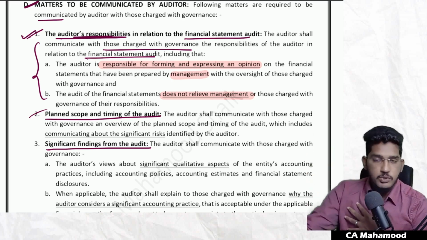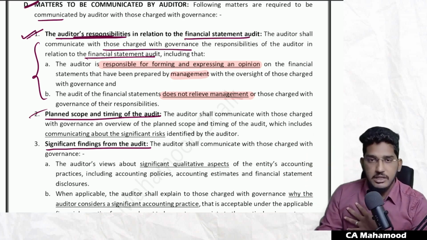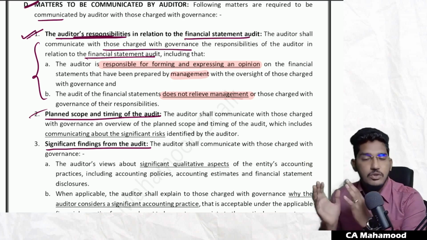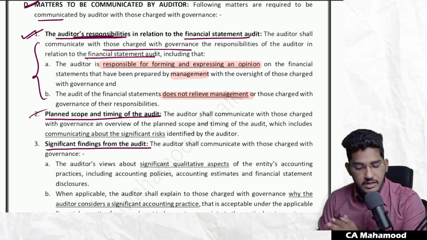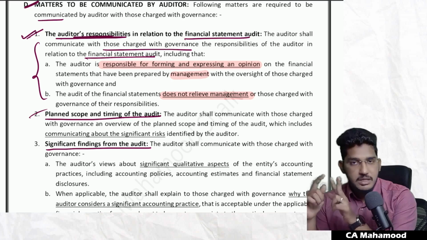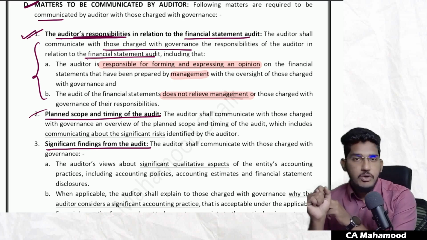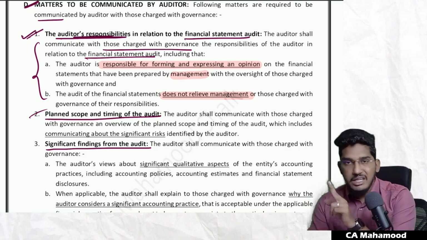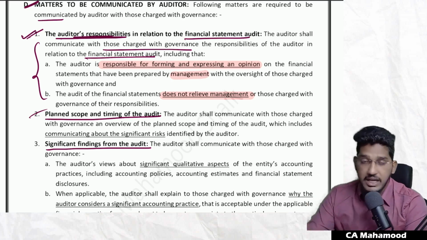Management will fulfill their responsibilities. So tell this clearly to those charged with governance. So two things, guys, regarding auditor's responsibilities. Number one, the auditor is responsible for forming and expressing an opinion. Number two, just because the auditor is appointed, it will not relieve the management or those charged with governance of their responsibilities.